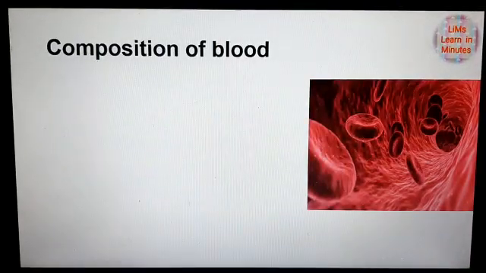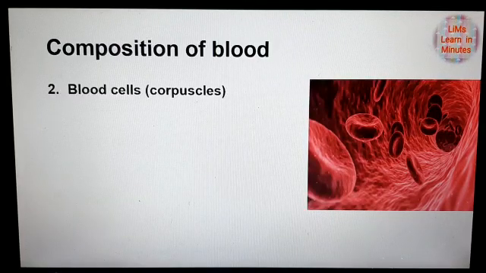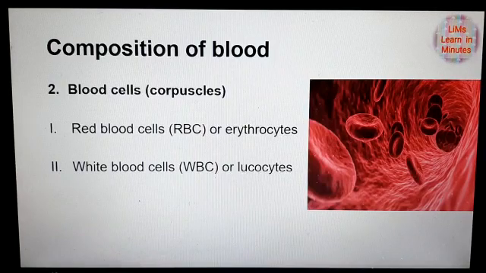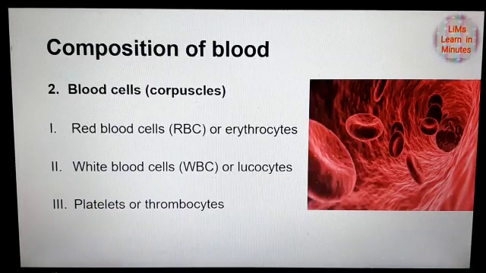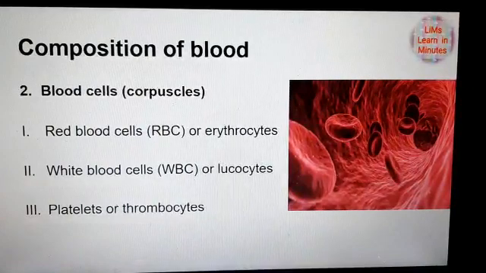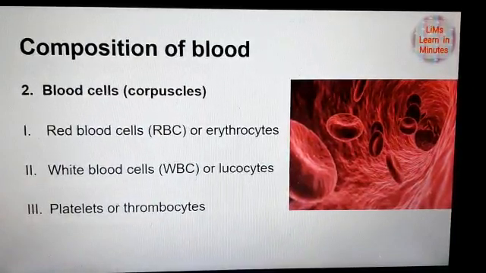Then the second part of the composition of blood is blood cells, also known as corpuscles, which are of three types. First, red blood cells, RBC, also known as erythrocytes. Second, white blood cells, WBC, or leukocytes. Then platelets or thrombocytes. In this lecture, we'll see about the red blood cells, RBC or erythrocytes, and in the further parts we will learn about WBCs and platelets or thrombocytes.